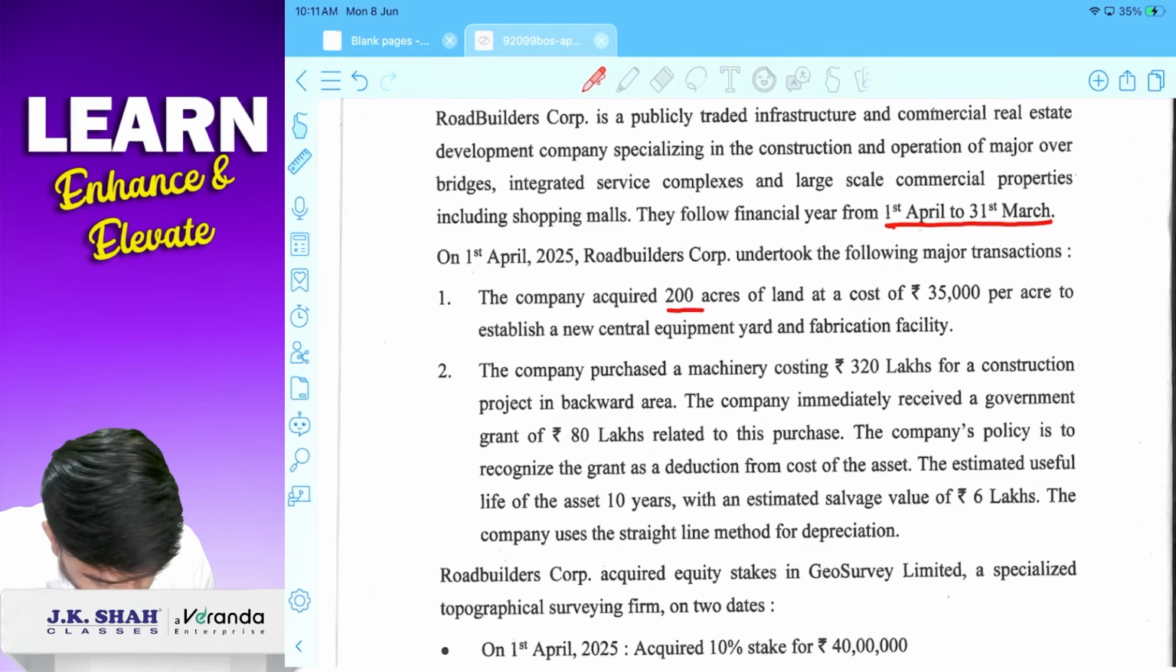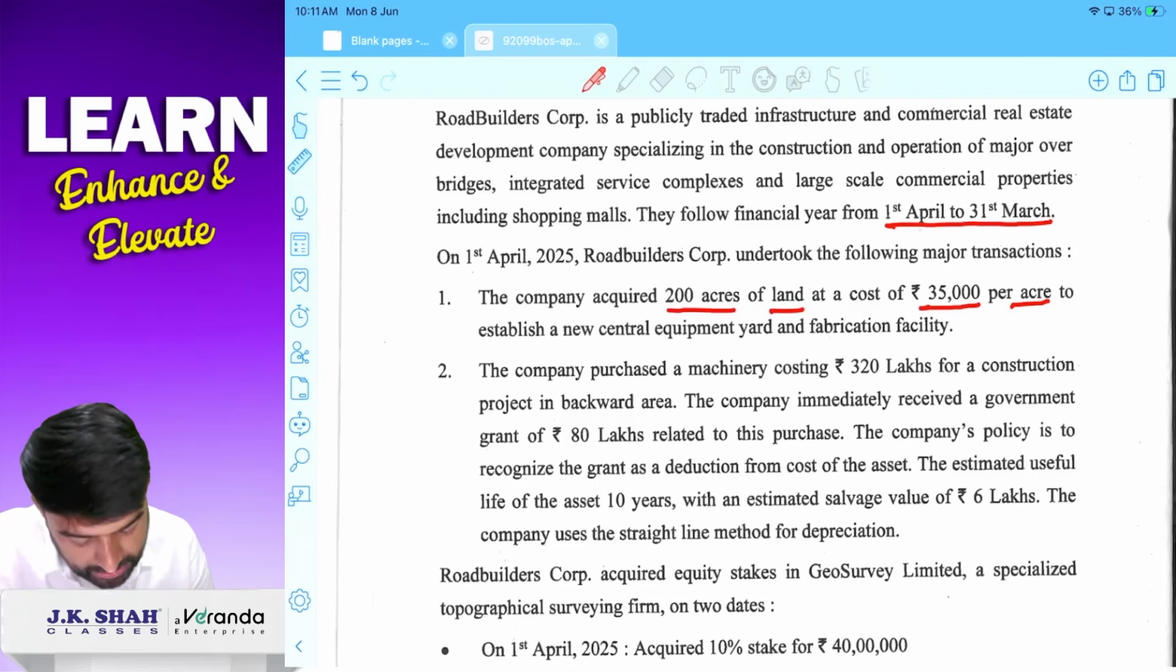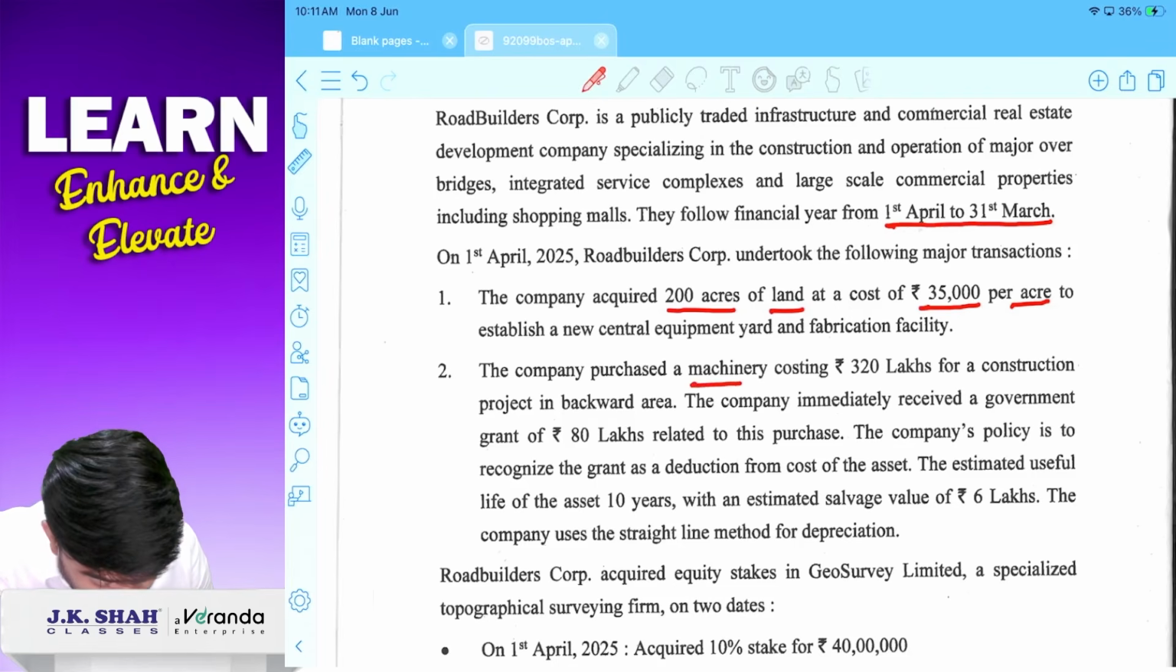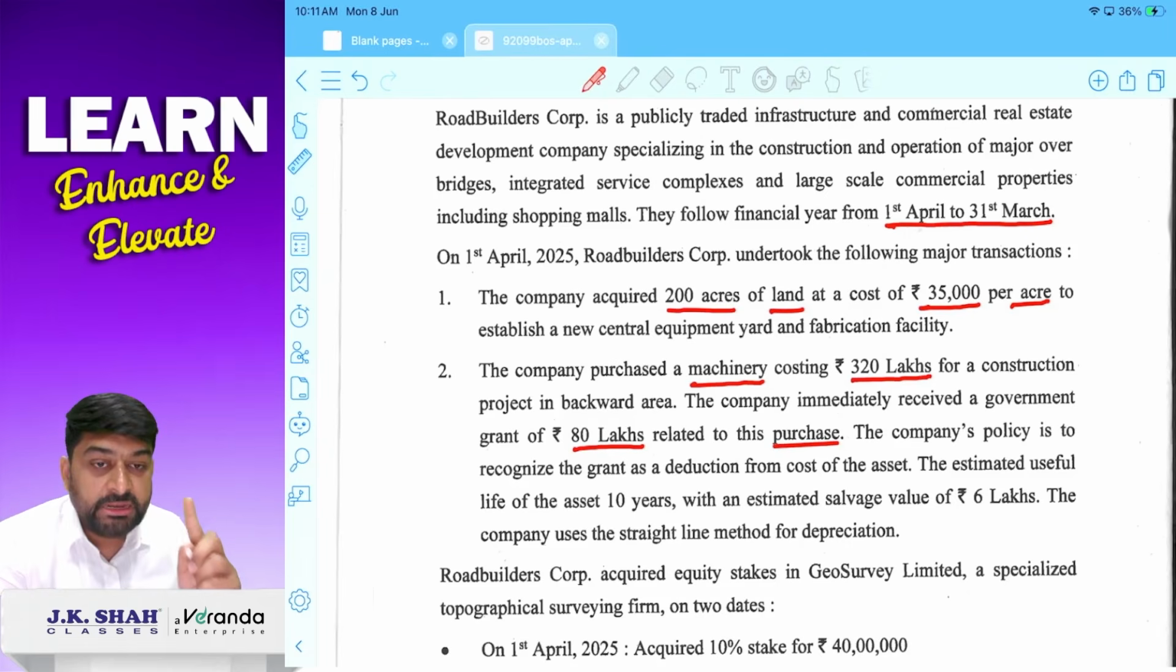The company acquired 200 acres of land at a cost of 35,000 per acre to establish a new central equipment yard and fabrication facility. मतलब ये कंपनी ने लैंड परचेस किया है. The company purchased machinery also, the cost of which is 320 lakhs, for a construction project in a backward area. The company immediately received a government grant of 80 lakhs related to this purchase. So government grant mila hai.